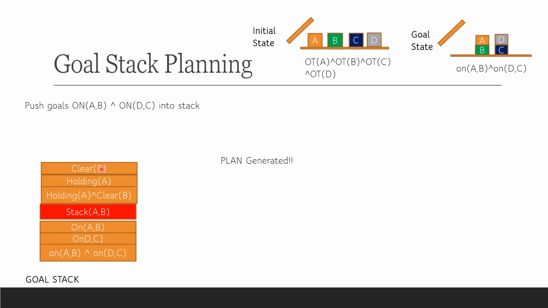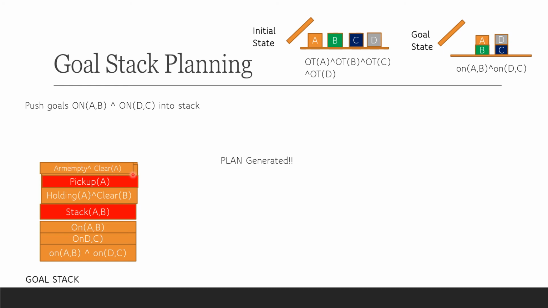We pop them from the stack. B is clear? Yes, B is clear, so we pop it out. Holding A is true? Holding A is not true. So which action will make holding A true? Pick up A. So we'll push pick up A into the stack. We won't include this into the plan right now. First, we have to look into the preconditions of pick up A. Preconditions of pick up A are arm empty and clear A.